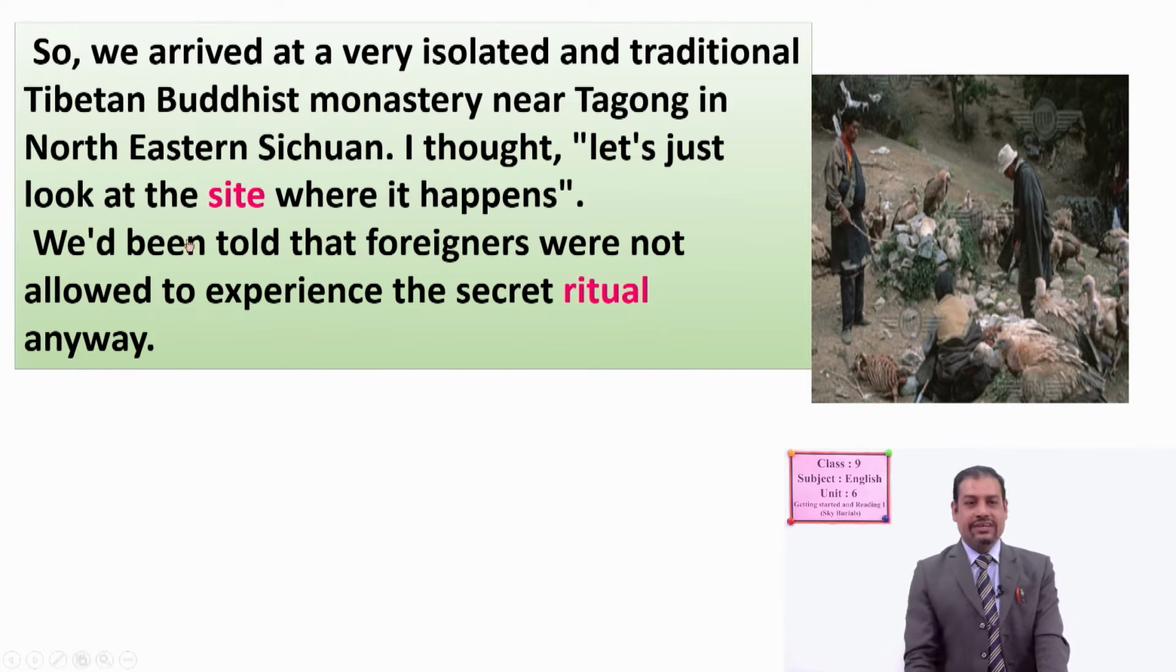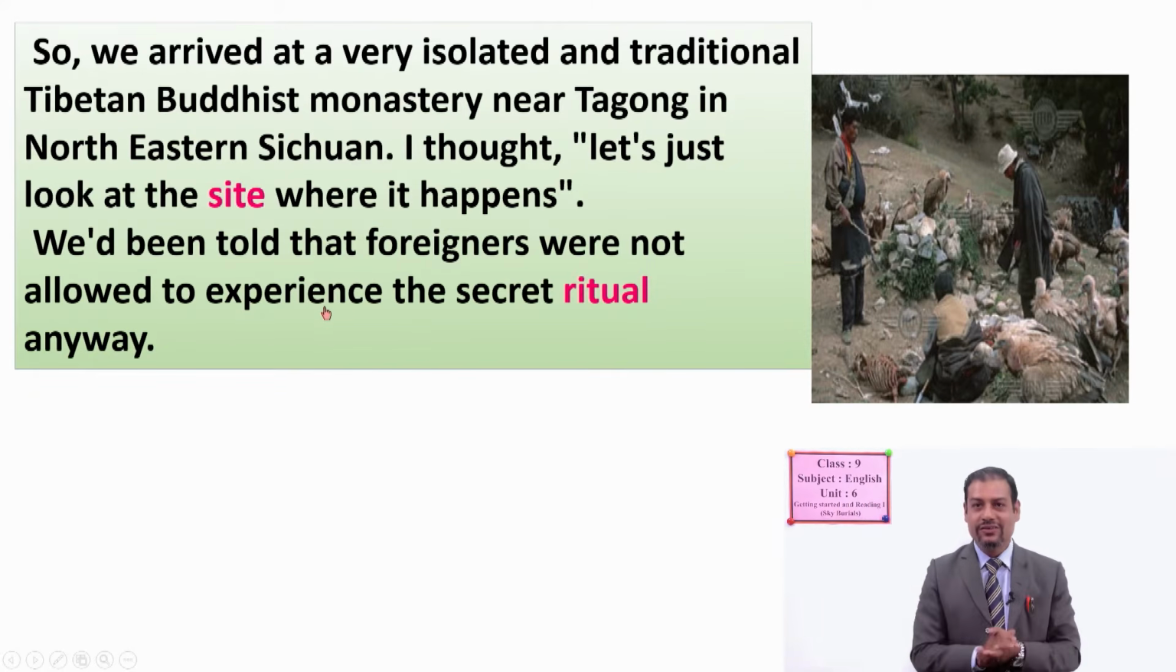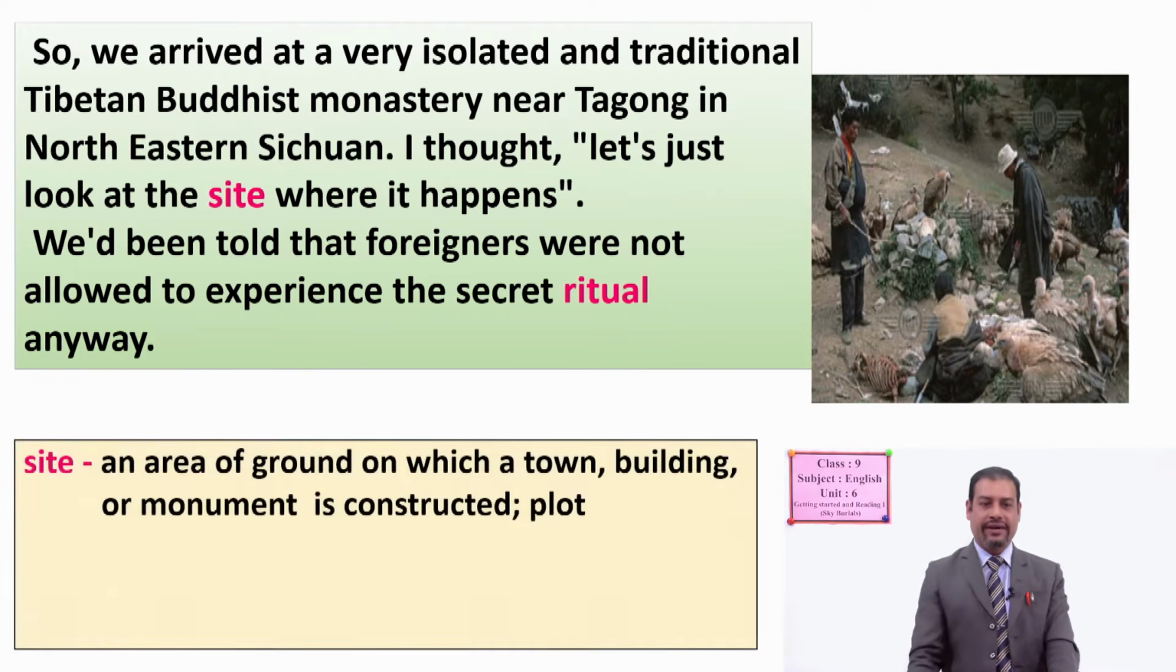Now, dear students, again we have two unfamiliar words here. One is site, site. You try to find out the meaning in this context, okay. I thought let's just look at the site where it happens, you know, and then ritual. So have you written down the meanings of these two words? Okay, now you can check with me. If wrong, you can correct.